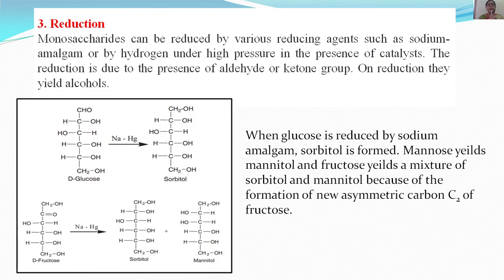Coming to reduction, monosaccharides can be reduced by various reducing agents such as sodium amalgam or by hydrogen under high pressure in the presence of a catalyst. The reduction is due to the presence of aldehyde or ketone group. On reduction, they yield alcohols. When glucose is reduced by sodium amalgam, sorbitol is formed.